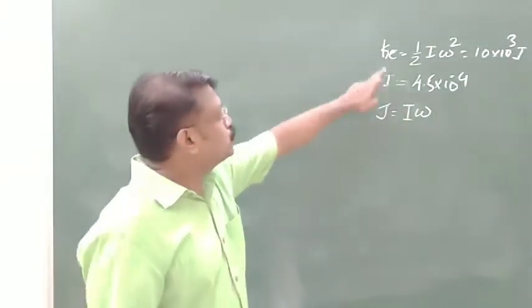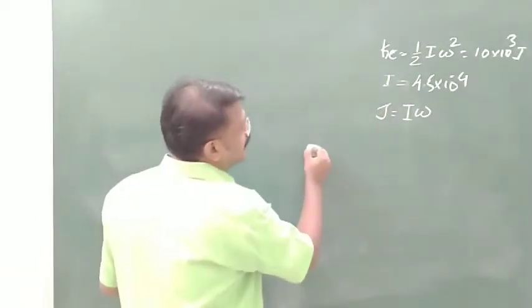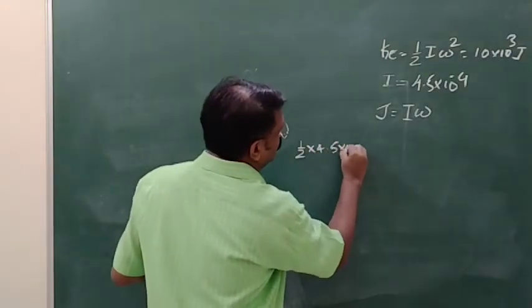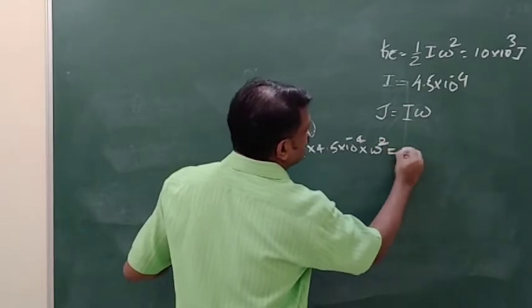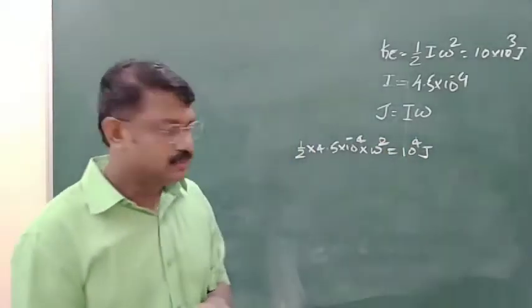So from these two you can find out omega. Half I omega square: half into 4.5 into 10 to the power minus 4 into omega square is equal to 10 to the power 4 joule, 10 kilojoule.